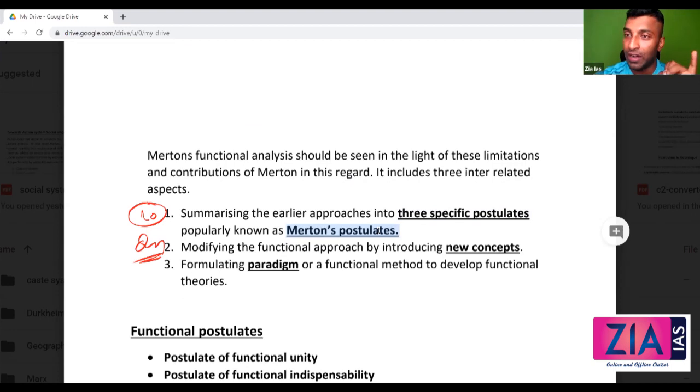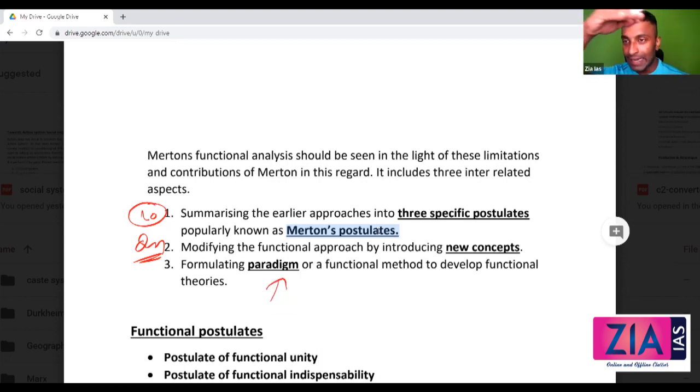Dysfunction we never discussed so far in functionalism. Non-function, alternative, net balance, manifest latent function, manifest latent dysfunction, middle range theory. Ten new concepts you got. What more do you need? If you have ten new concepts, you have a very good answer. And then the paradigm. What is that? I've just discussed that now, the nine steps.